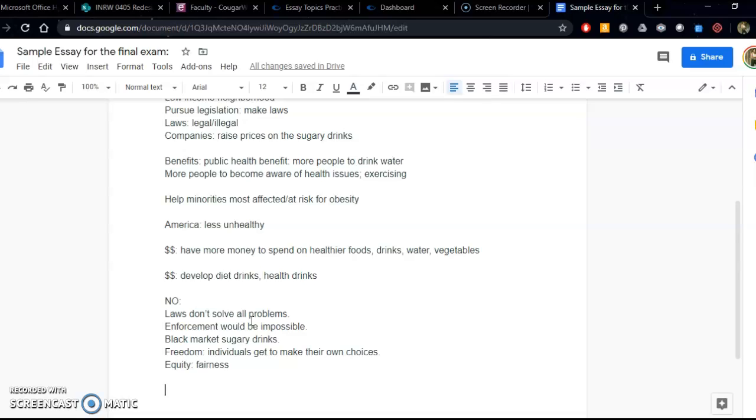So what I'm doing now is I'm making a decision about which position, because I can only take one. Do I want to argue for health benefits? That would be yes, we should pass these laws. Or do I want to argue a lot of other ideas, which would be multiple kinds of arguments, right? Like, no, we shouldn't pass these laws.